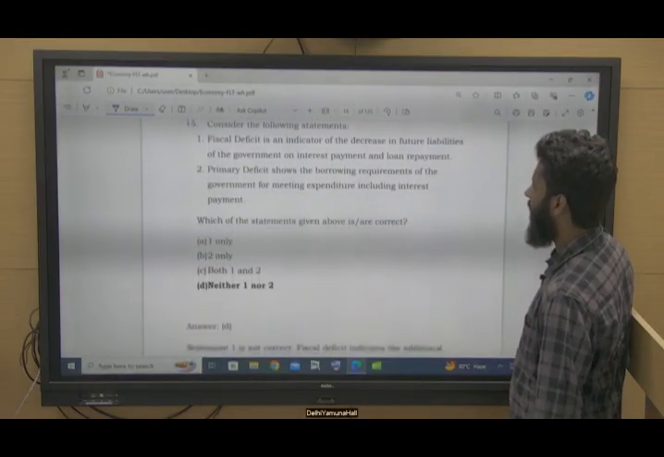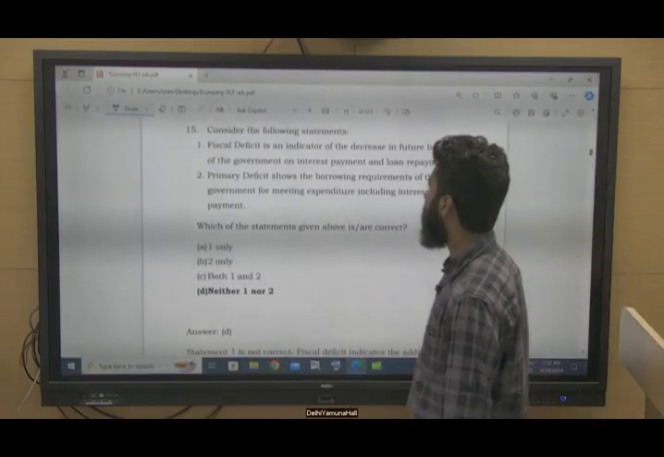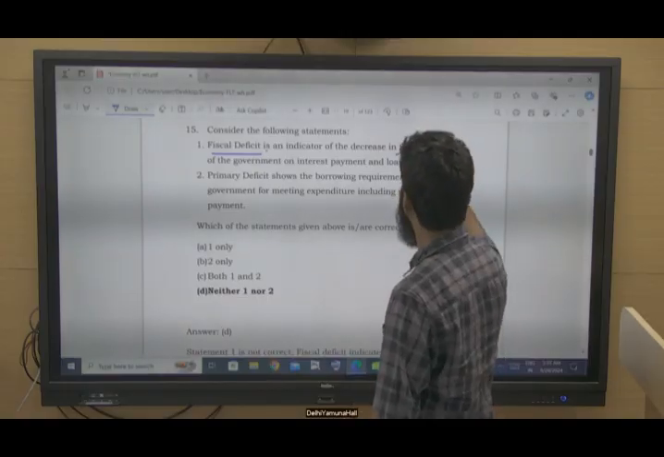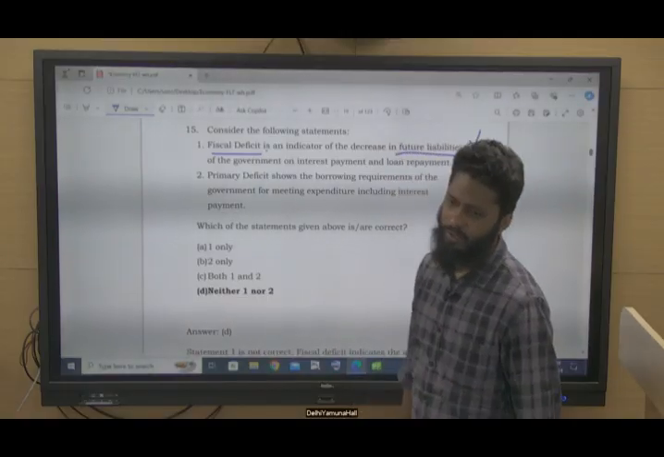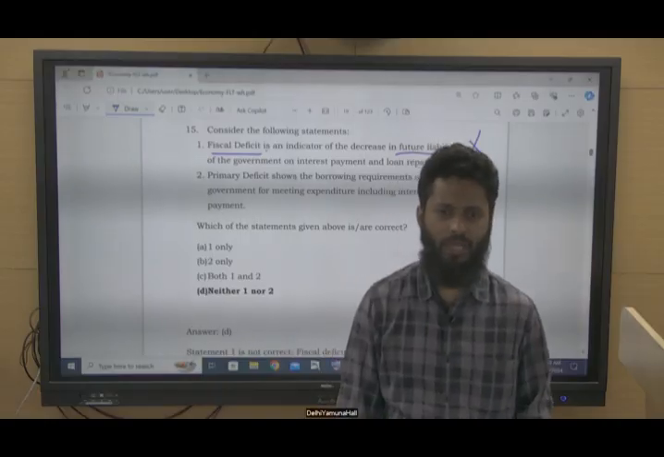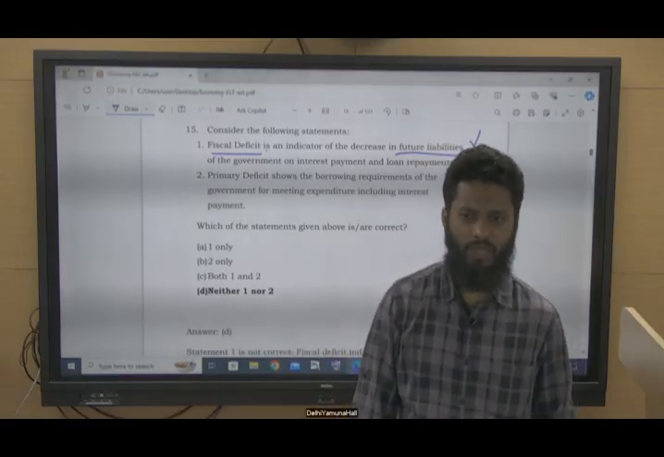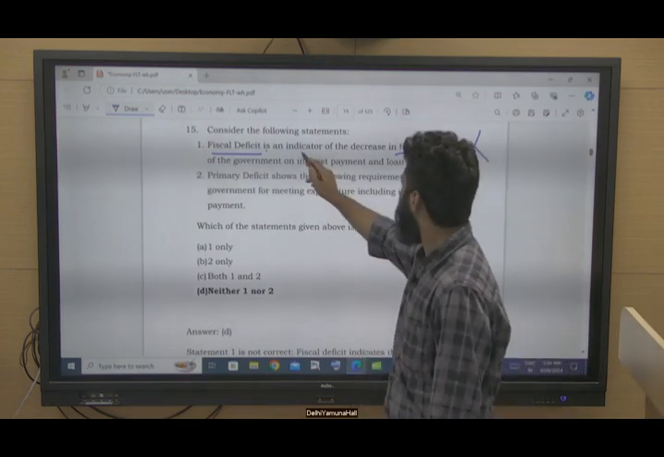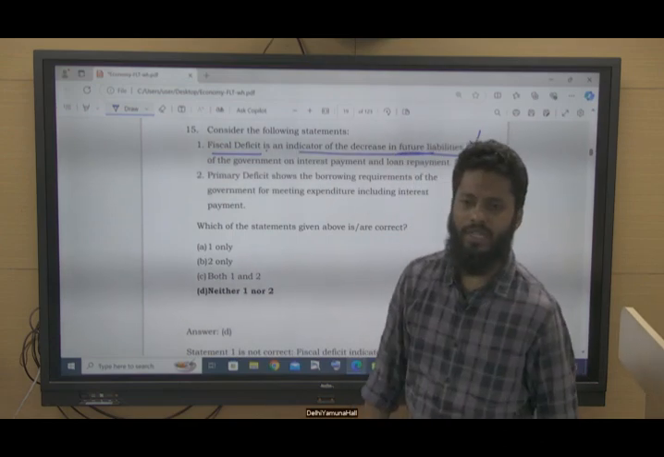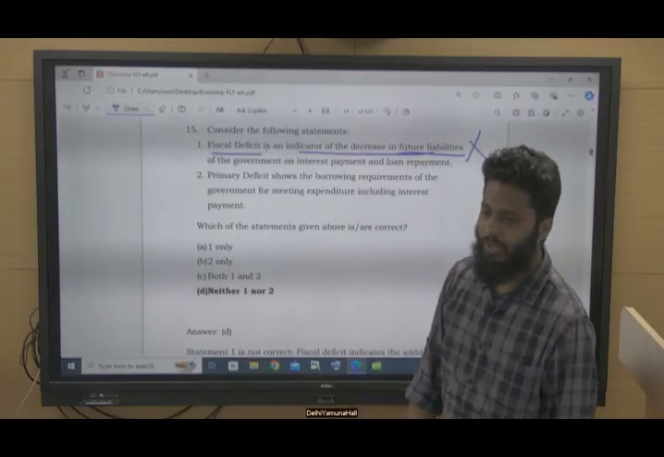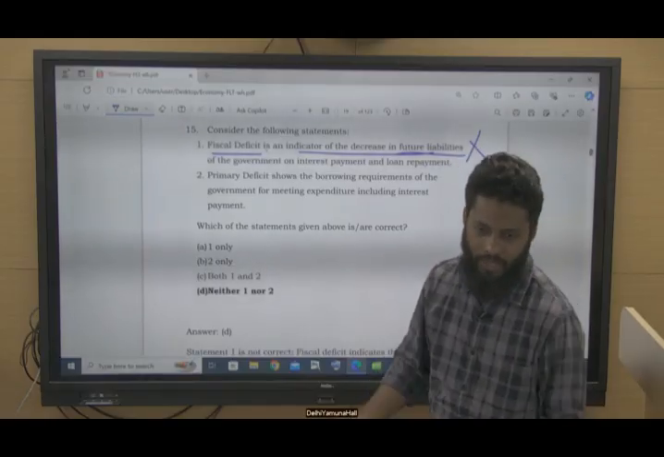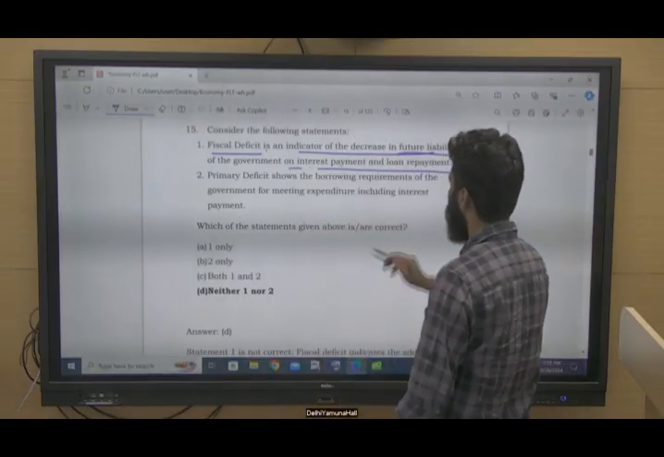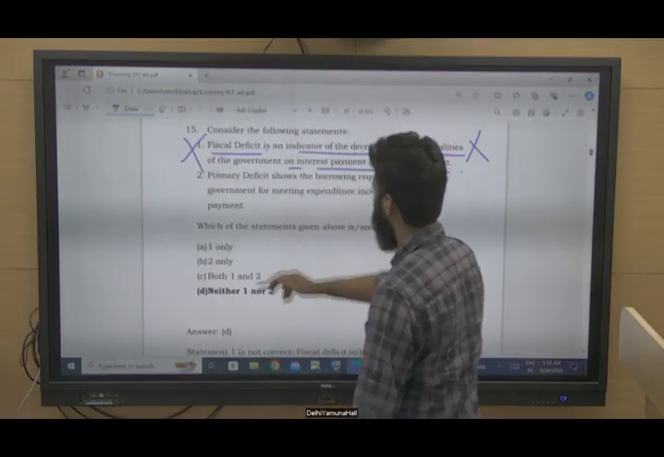Coming to question number 15. Consider the following statements. Fiscal deficit is an indicator of the decrease in future liabilities. No. Fiscal deficit means what? You have spent more than your revenue, your expenditure is exceeding your revenue, right? So it is not a decrease in future liabilities, rather it is an increase in future liability. You will take a loan, you will pay interest on it, and again you have to repay your loan. The government has interest payments and loan repayments. So this statement is incorrect.